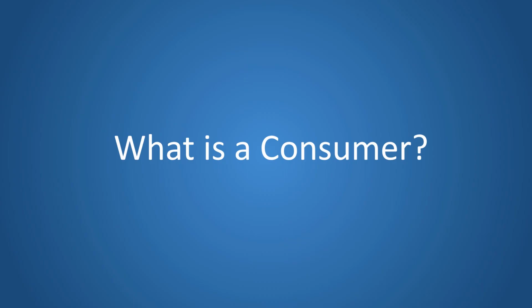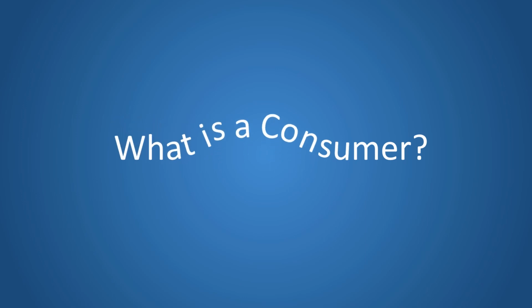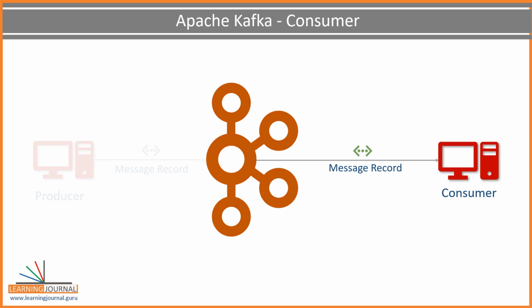The next item is the consumer. What is a consumer? The consumer is an application that receives data. If the producers are sending data, they must be sending it to someone, right? The consumers are the recipients. But remember, the producers are not going to send data directly to the recipients.